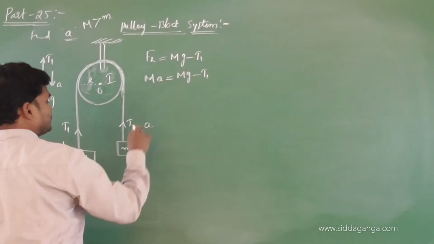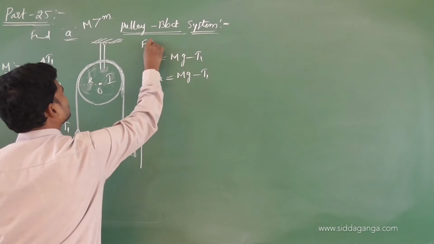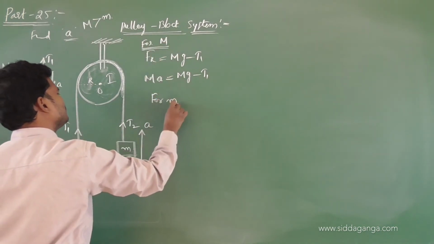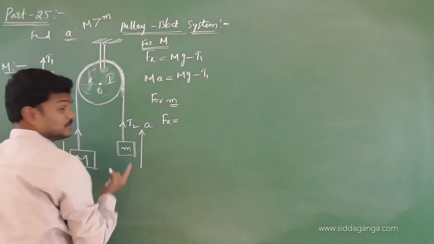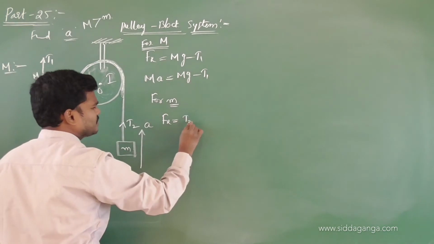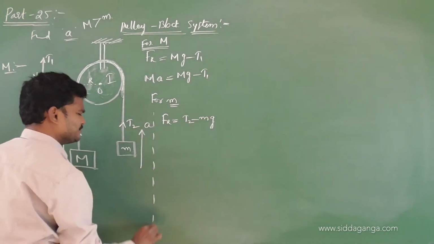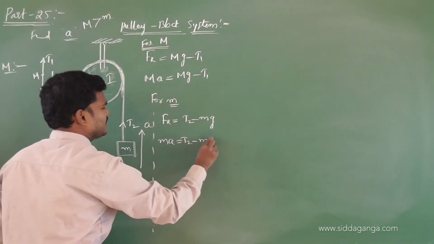And let us write the free body diagram for this. This was for capital M. For small m, Fr is equal to, since small m is moving up, T2 minus mg. What is Fr? ma. So ma equals T2 minus mg.